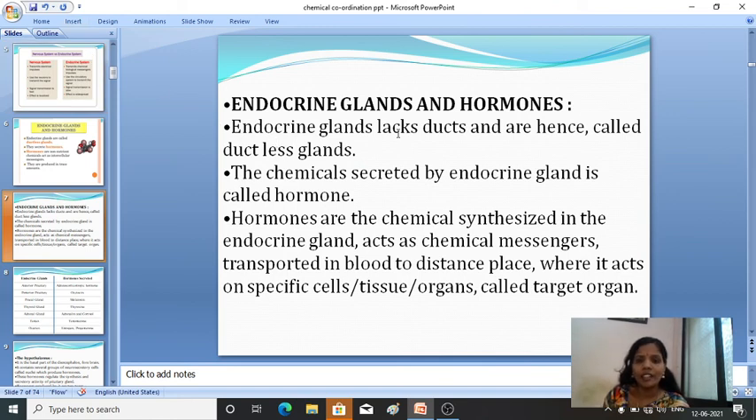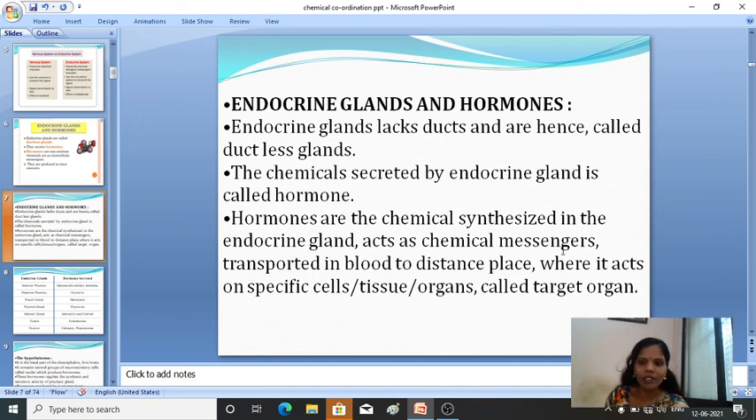Endocrine glands lack ducts. You will not find any ducts in the endocrine glands, so they are called ductless glands. Fine. Then the chemicals secreted by the endocrine glands are called hormones. Then the hormones are the chemicals synthesized in the endocrine glands. They act as chemical messengers.